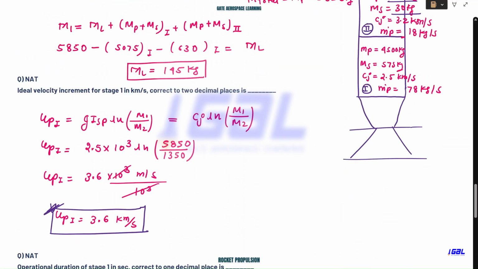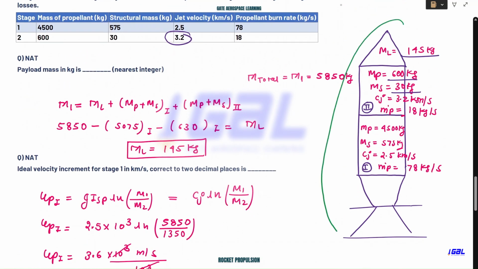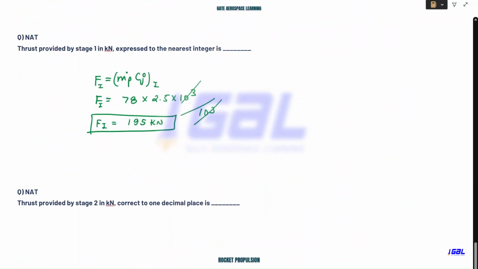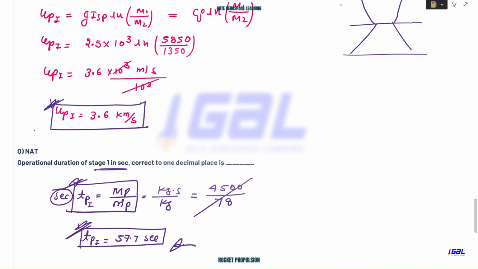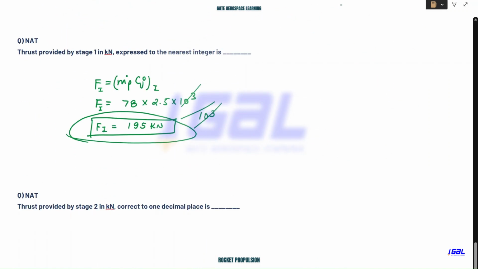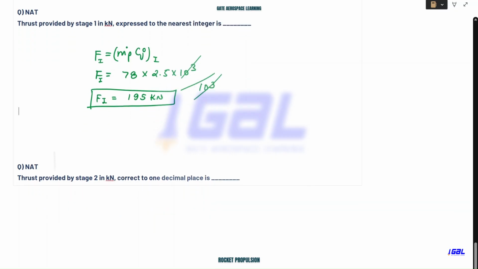So you go with this configuration, you go with these details, and when you start burning your propellant for the first stage, provided that you are burning with this much mass flow rate, you will be having a rocket velocity of 3.6 km per second, and you will be producing this much thrust, which is 195 kilonewton. I hope this point is very much clear to you.